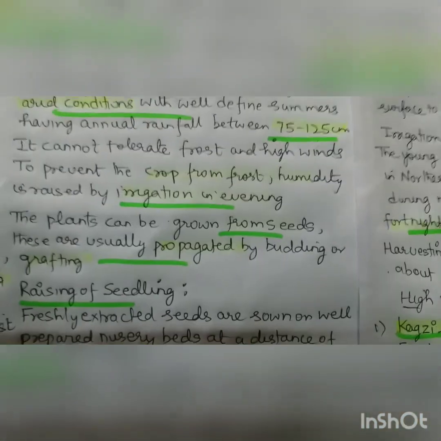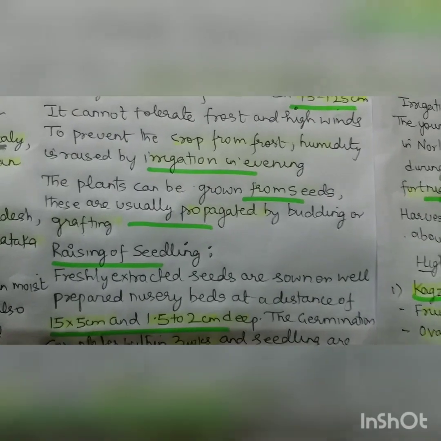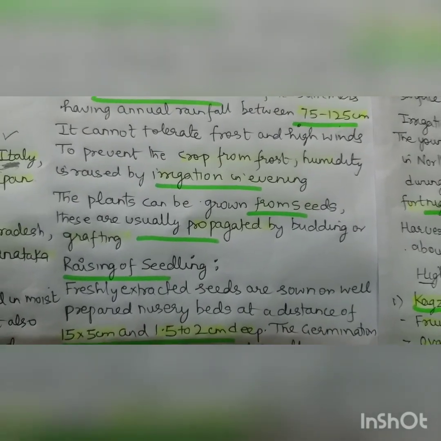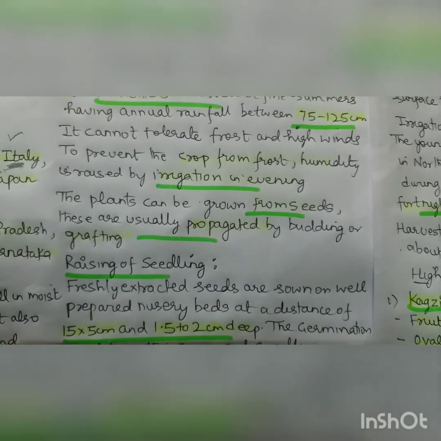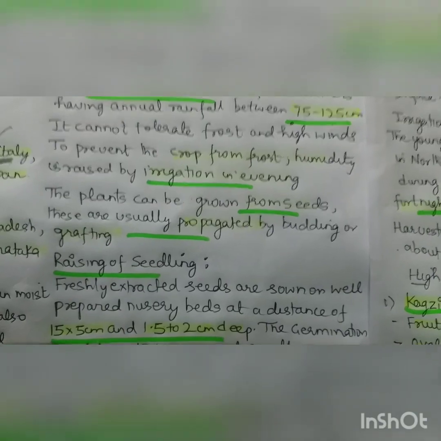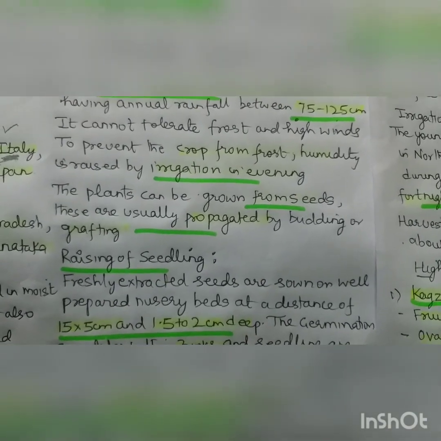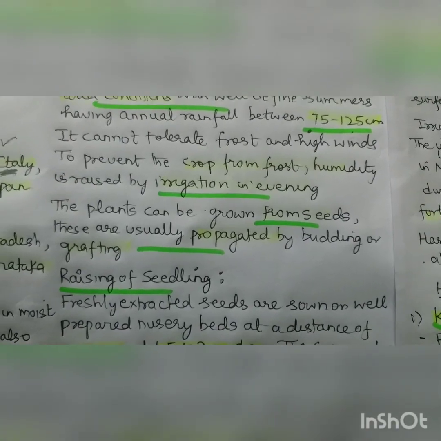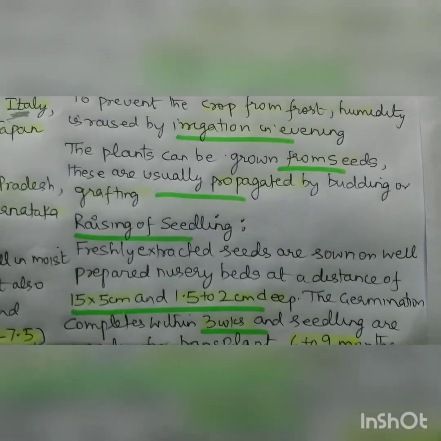It cannot tolerate frost and high winds. For frost, we have to raise the humidity by irrigation in the evening. For high winds, we have to use wind breakers so that we protect the lemon plant.